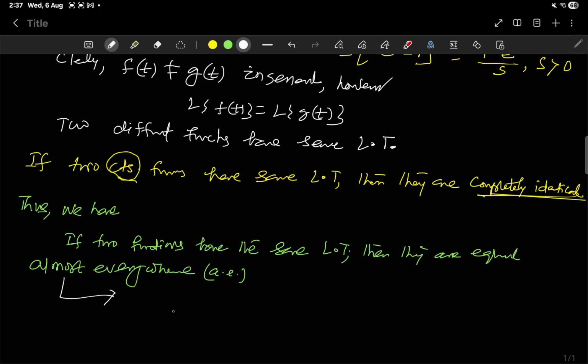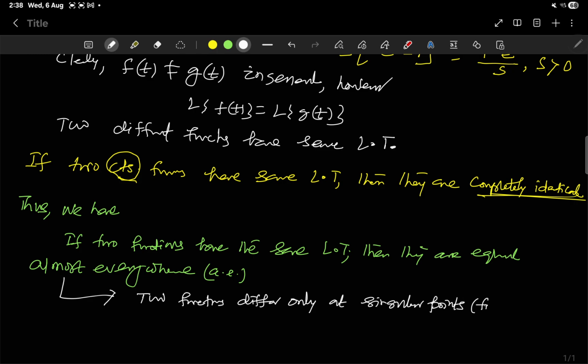Almost everywhere means two functions differ only at singular points.